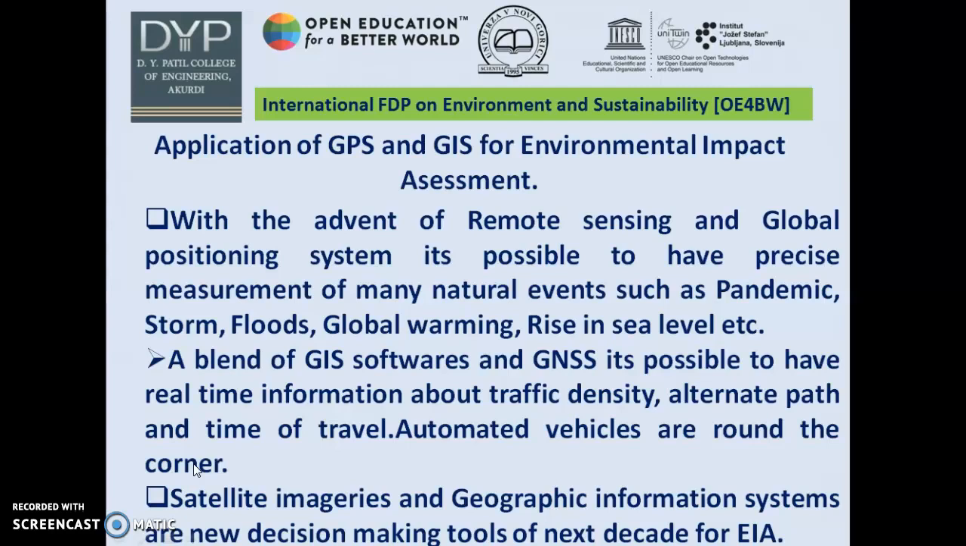With a blend of GIS software and navigational GNSS, it is possible to have real-time information about traffic density, alternate path, and time of travel. Automated vehicles are around the corner. So it has brought a transformation into the way we look at these particular activities. The satellite imageries and geographic information systems are the new decision-making tools of the next decade of environmental impact assessment.